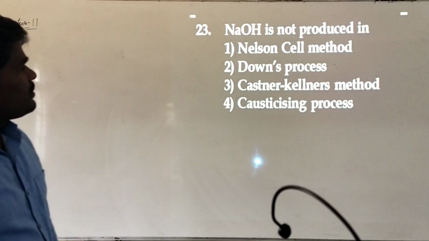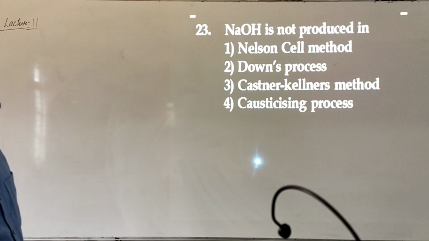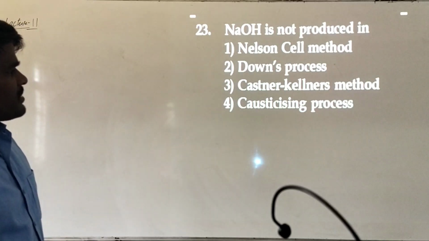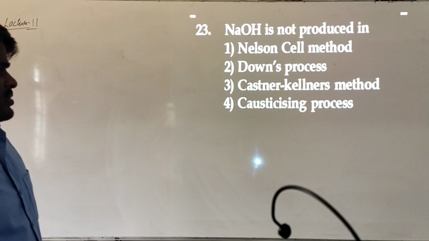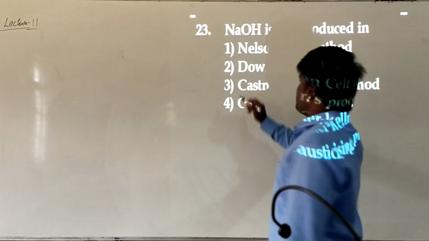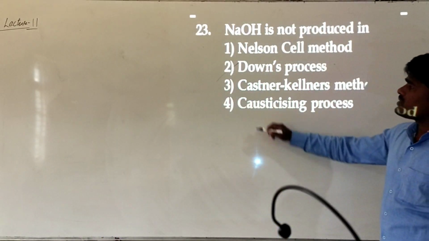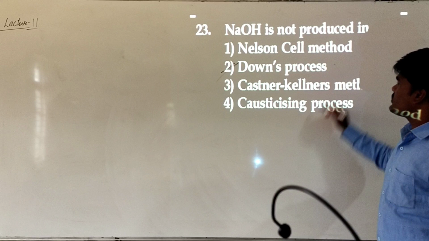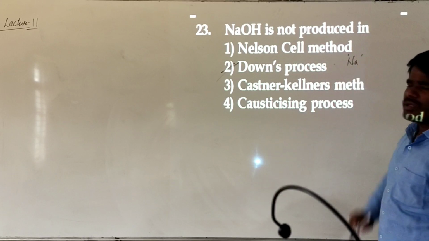And our next question is, sodium hydroxide is not produced in which of the following processes? The given processes are the Nelson cell method, Downs process, Castner-Kellner method, and causticizing process. Basically, all these processes except the Downs process. The Downs process is actually used for the extraction of sodium, not for sodium hydroxide.